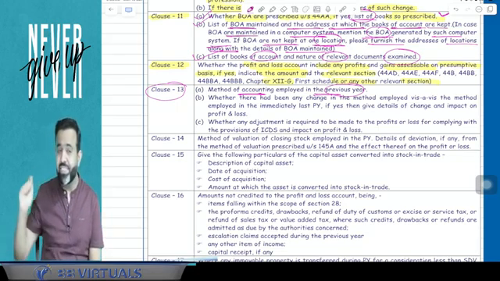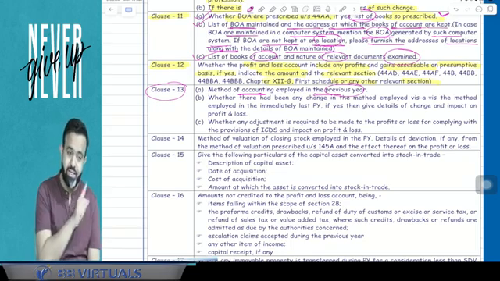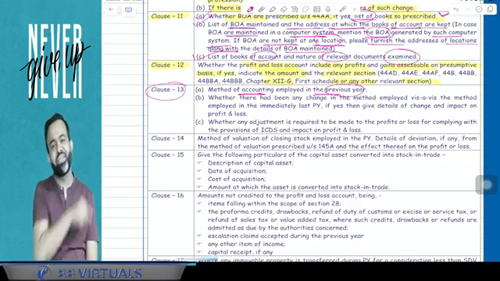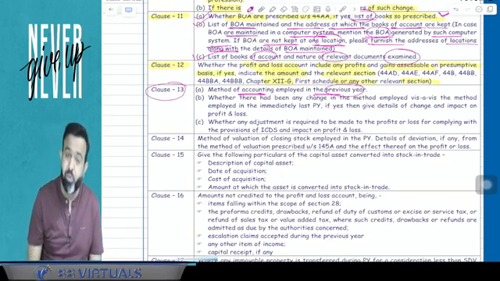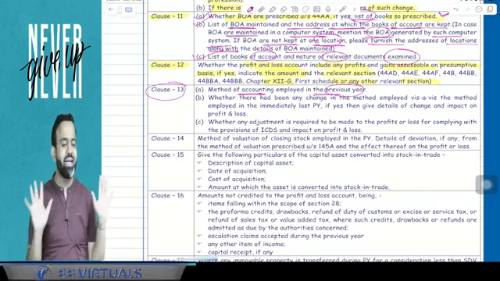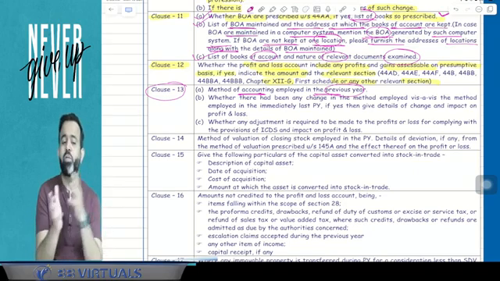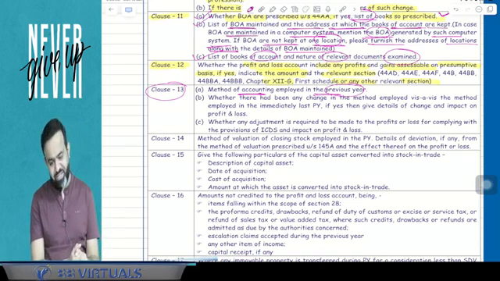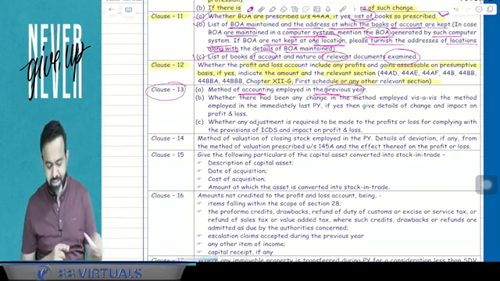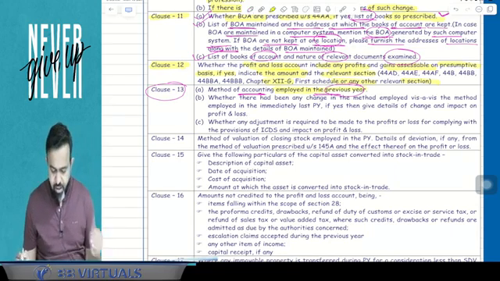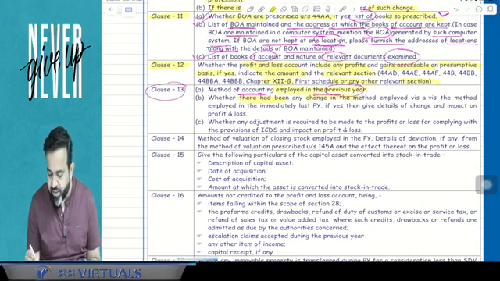So here, if there is any change in the method of accounting, then it has to be mentioned. And guys, due to that change, what is the change in the profit also has to be reported by the chartered accountant. And one more point, due to ICDS, meaning Income Computation and Disclosure Standards, you know that there were 10 ICDS. So due to the ICDS, how much impact there is on your profit and loss also needs to be mentioned by the chartered accountant in clause number 13. So try to understand what clause number 13 says: method of accounting employed in the previous year. Now, whether there had been any change in the method employed, vice versa the method employed in the immediately last previous year.